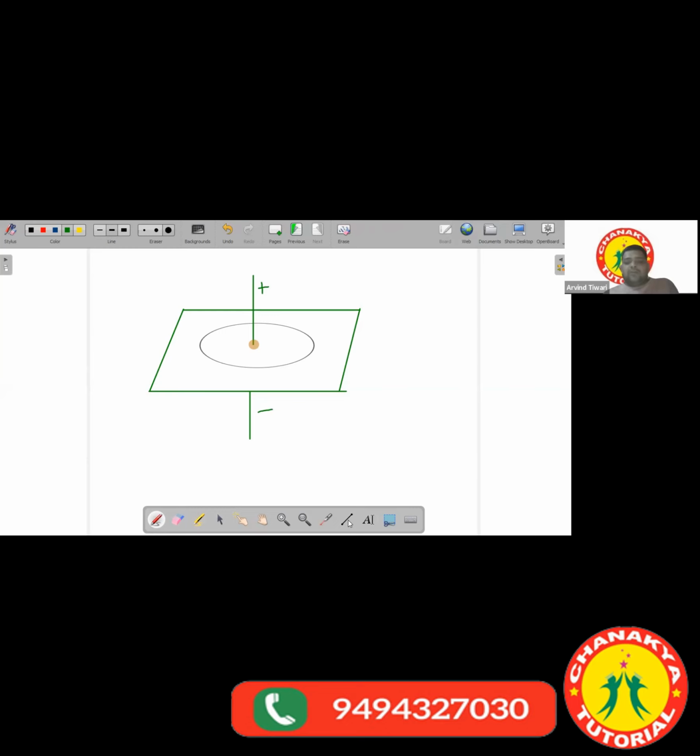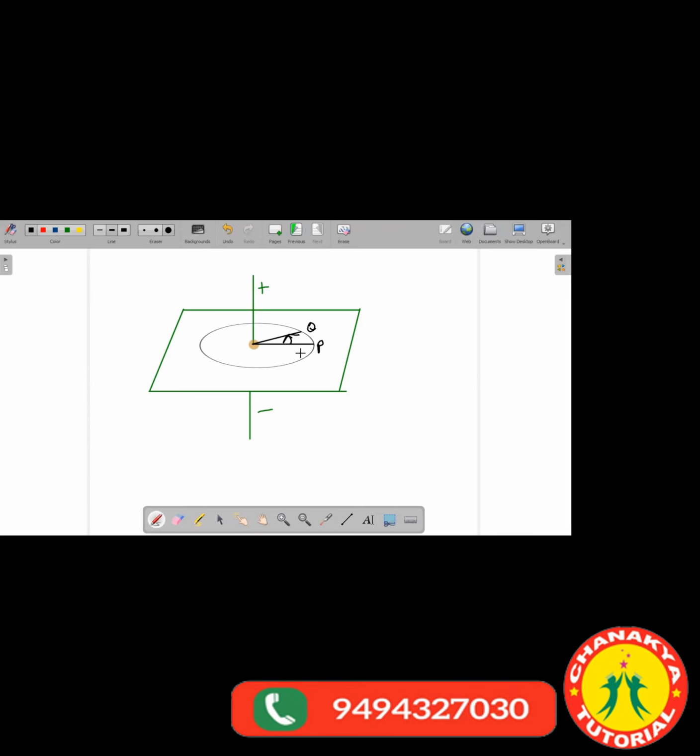So if your object is revolving like this, suppose it's revolving from here. These are the two positions which I have marked. Let this be point P and let this be point Q. As I observe from the top, I observe it to be moving from P to Q, and this is an anti-clockwise direction.